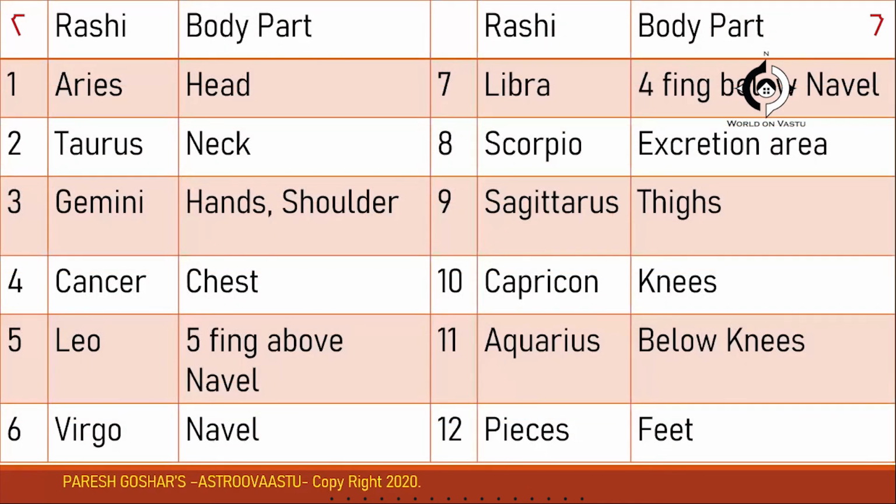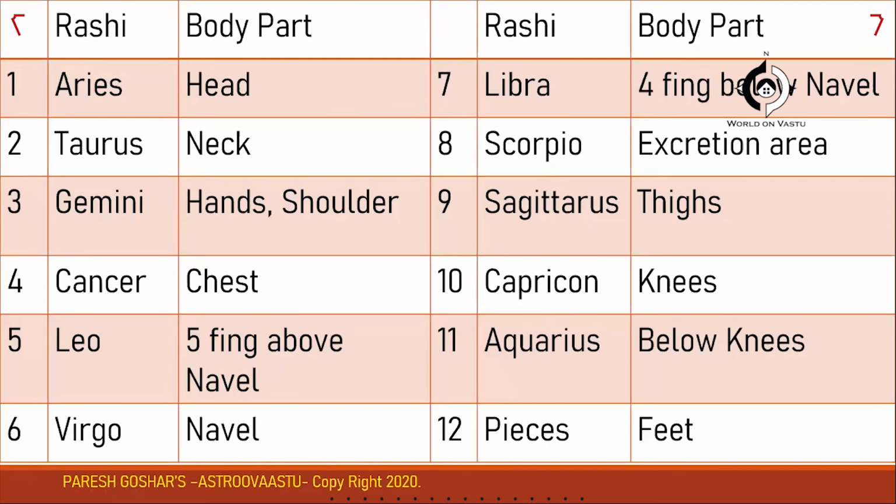So now we will be covering all the 12 Rasis. They are connected with 12 different body parts. Again, this is important from the point of view of doing remedies. So write it down by hand instead of taking photographs, so that you get practice in writing quickly and in remembering. Practice will help you a lot.